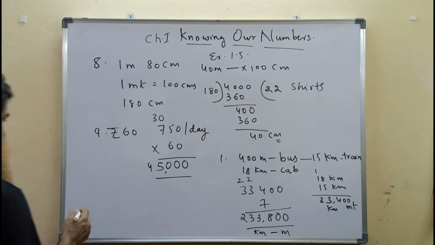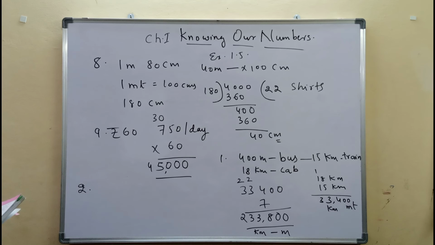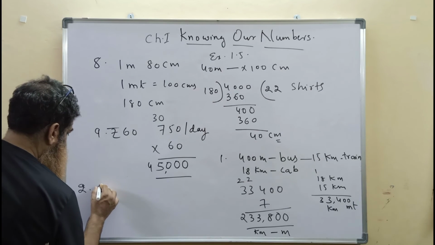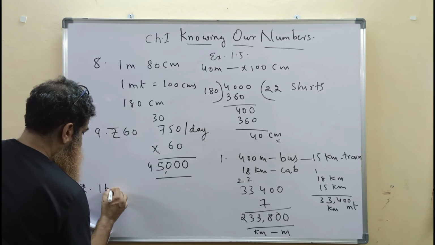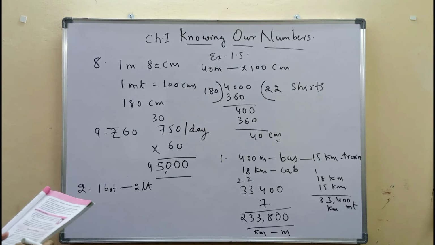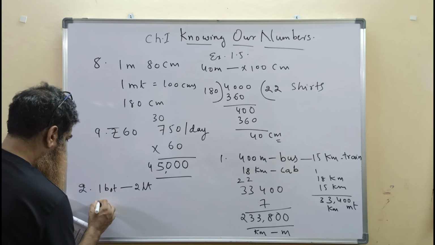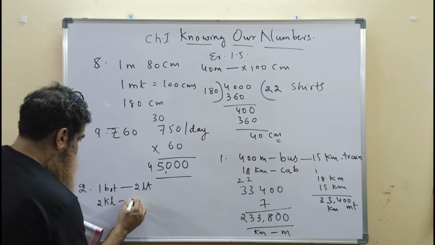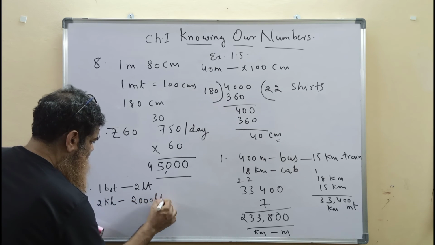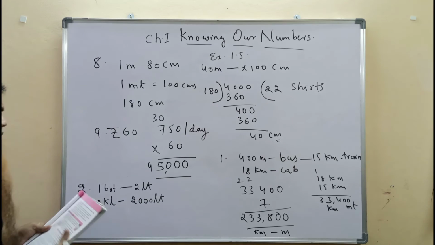The second one. Every child in your school brings a water bottle containing 2 liters of water. One bottle everyone brings and it has 2 liters of water in it. If all the water is poured into a container which has 2 kiloliter capacity, that is equal to 2000 liters, since 1 kilo is equal to 1000, 2 kilo is equal to 2000.